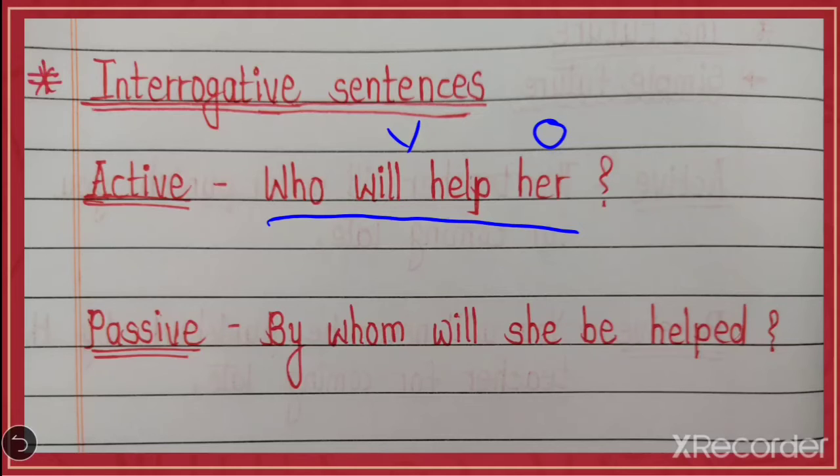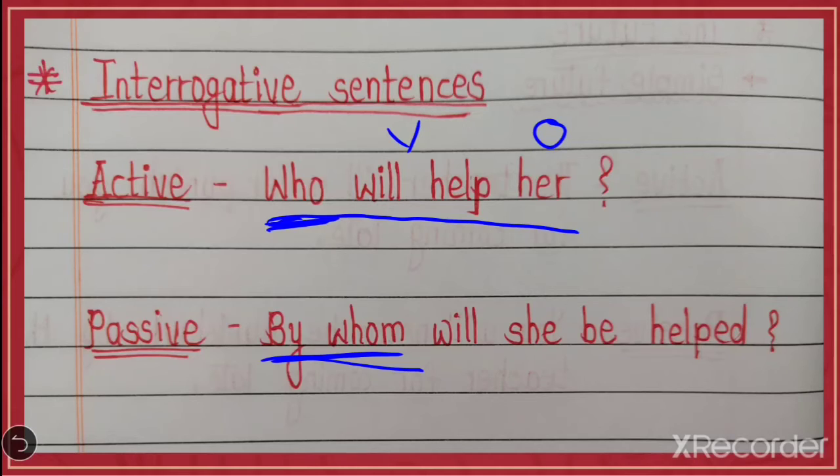By turning into passive voice, it will not change into a simple sentence. It will remain a question sentence only. So here who will turn into by whom. Here you have to remember that if your sentence starts with who, then in the passive sentence you have to write by whom.